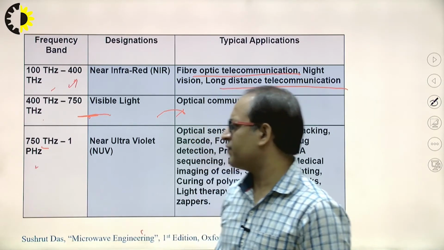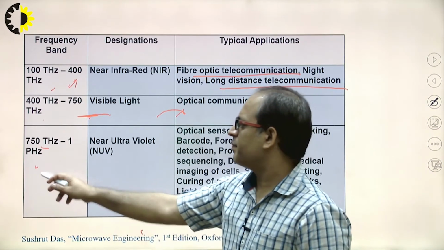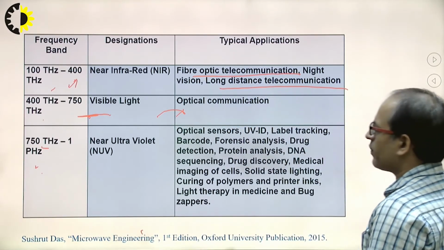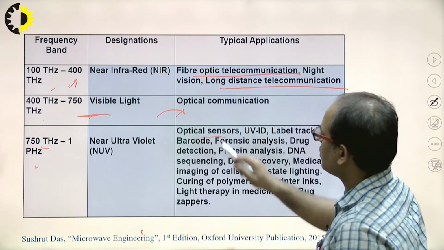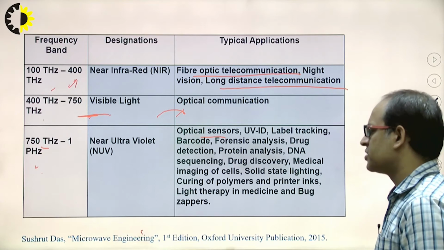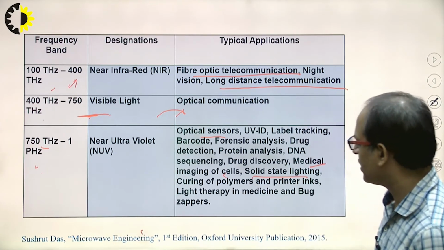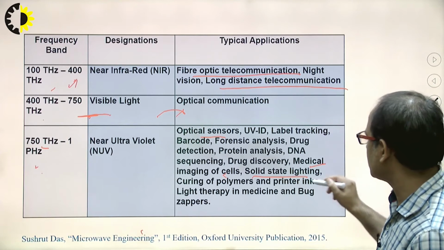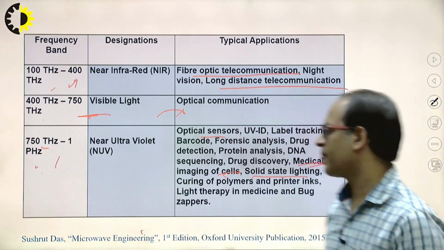Next one is 750 terahertz to 1 petahertz, that is near ultraviolet. The applications are optical sensors, solid state lighting, and medical imaging of cells. Clear? In medical research, for medical imaging of cells, we use this band.